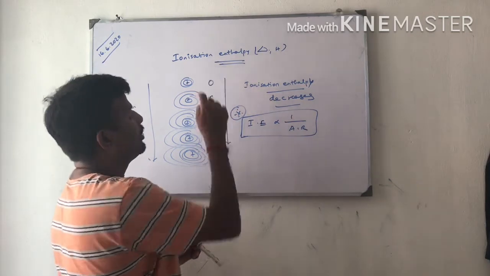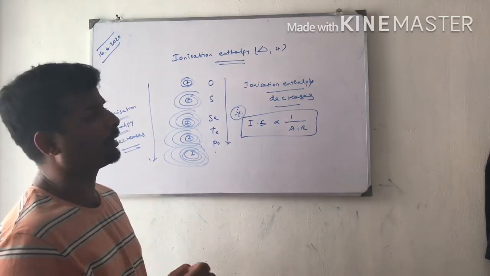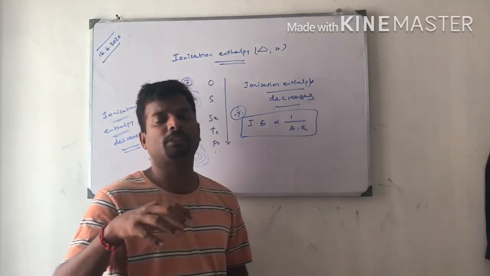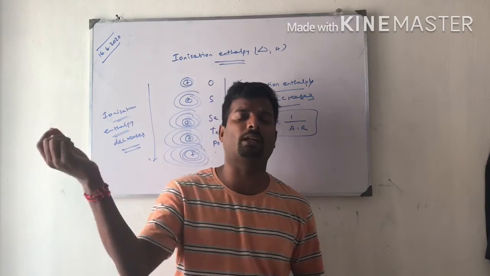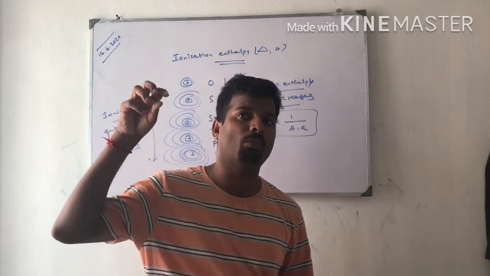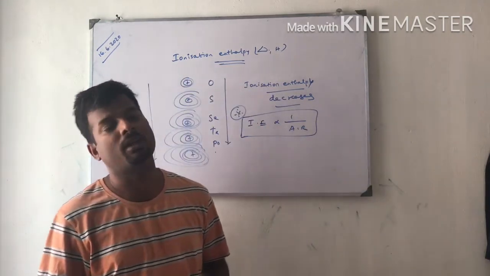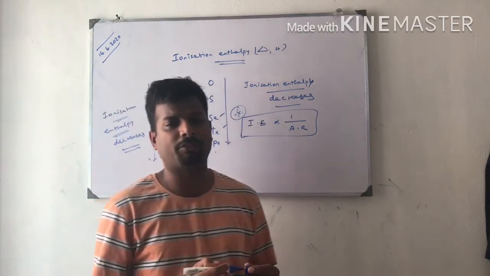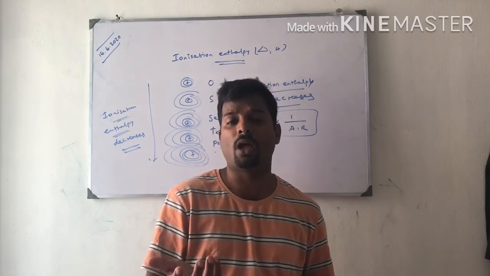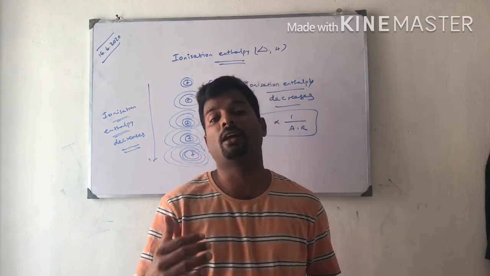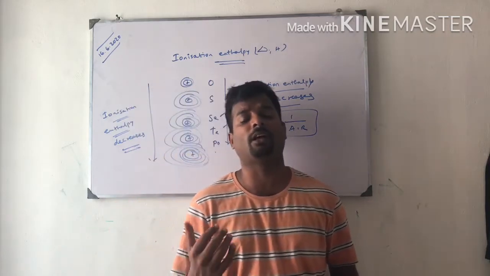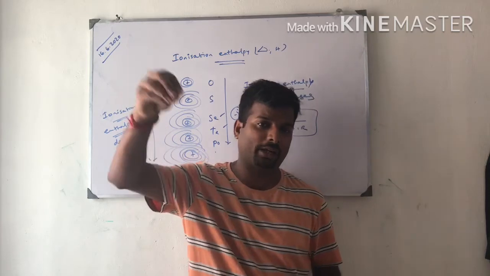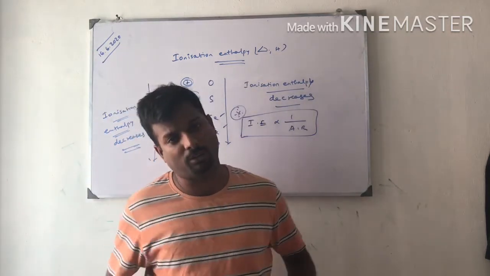For the first atom, the effective nuclear charge is more because the size of the atom is very small. The nucleus is very powerful, so if we want to take one electron from the outer shell, we have to give more energy in the case of oxygen. But on moving down the group, to polonium, tellurium, selenium and so on, less energy is required because the distance is high and the shielding effect is there. Due to the shielding effect, the effective nuclear charge decreases. The attraction between the nucleus and the outermost shell is called effective nuclear charge.